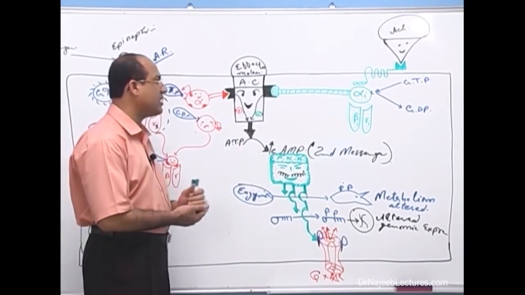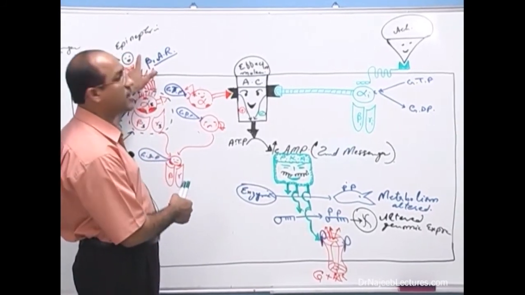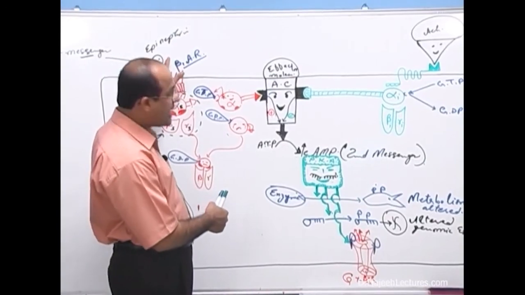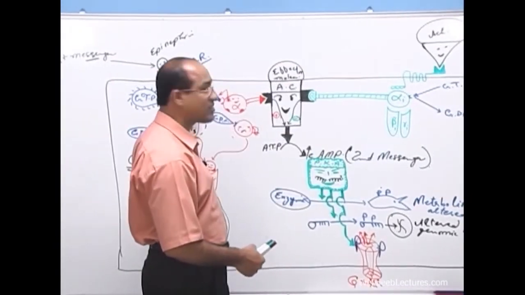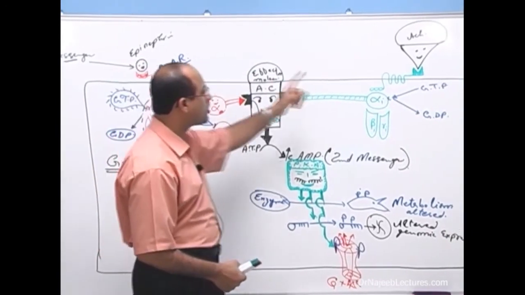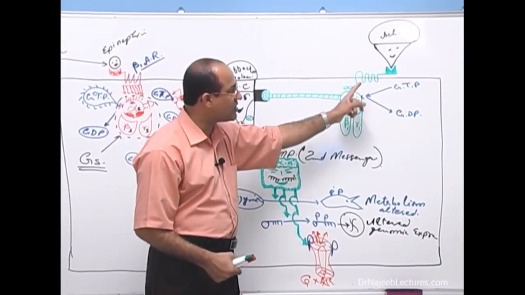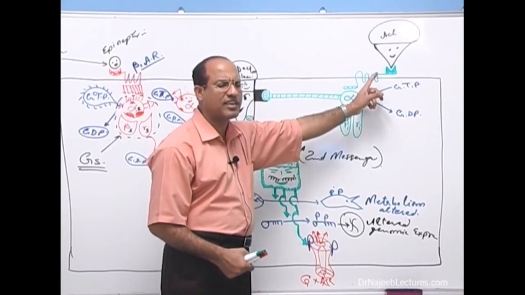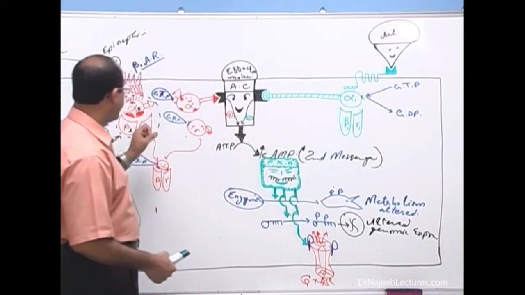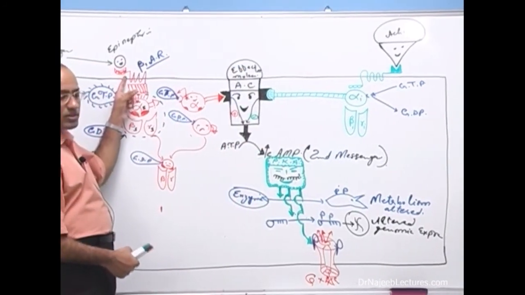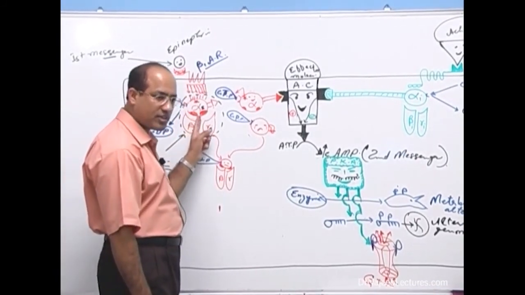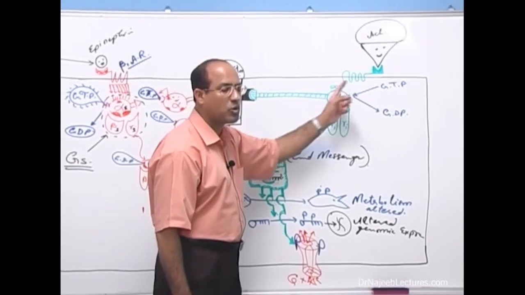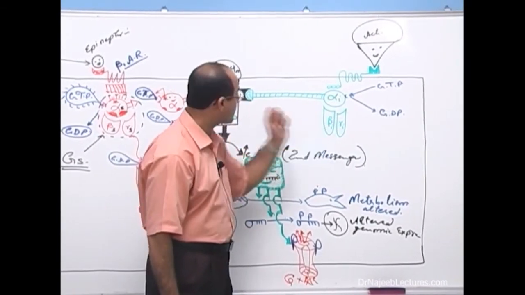So ligand number 1, epinephrine, and ligand number 2, acetylcholine, have opposite effects. Even their receptors have opposite effects. This is the cholinergic receptor of muscarinic type, and this adrenergic receptor is coupled with G stimulatory. Here the muscarinic receptor for acetylcholine is coupled with G inhibitory.